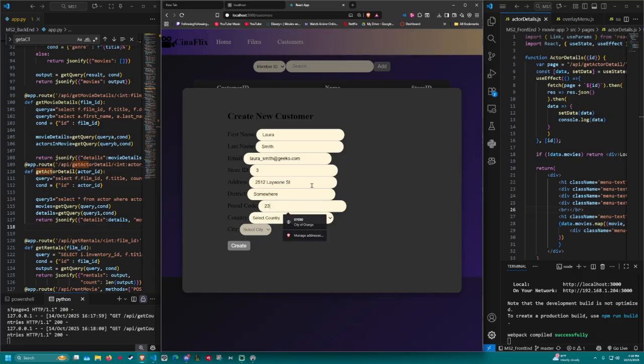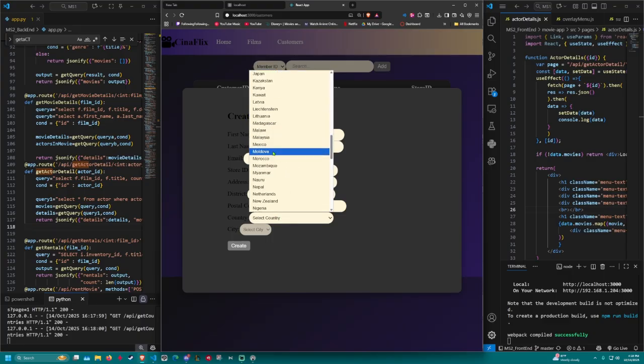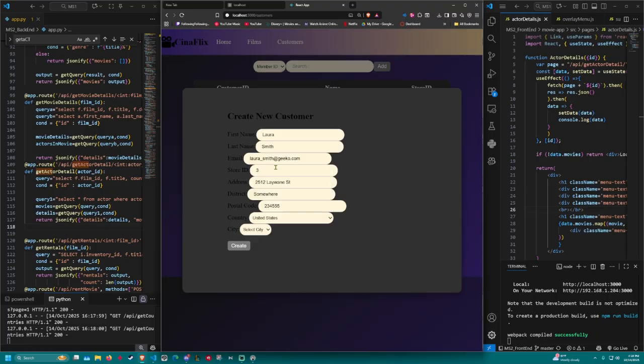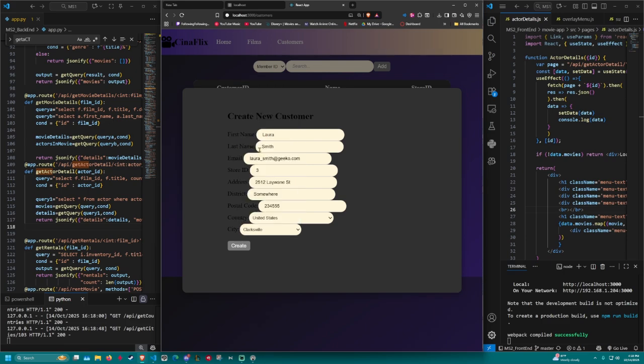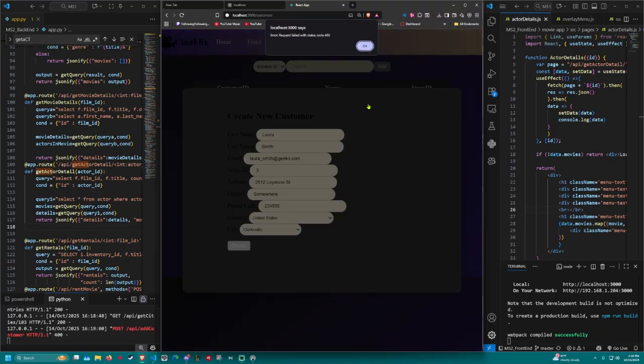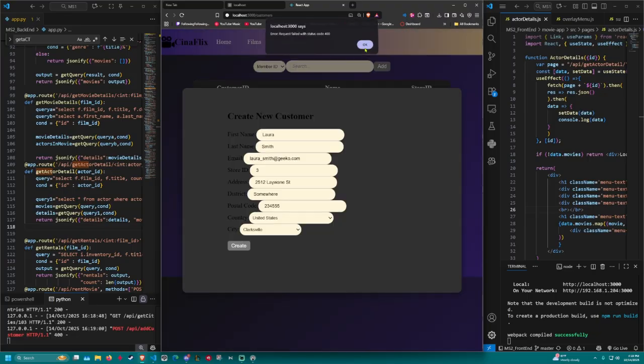My postal code will just be a random postal code. I can select the country. For the purposes of this, we will be in the United States. And then I can select any of these cities in here. I'm just going to say we are in Clarksville. Okay, so then we're going to be able to create. Okay, so we got an error. Request failed with status code 400.